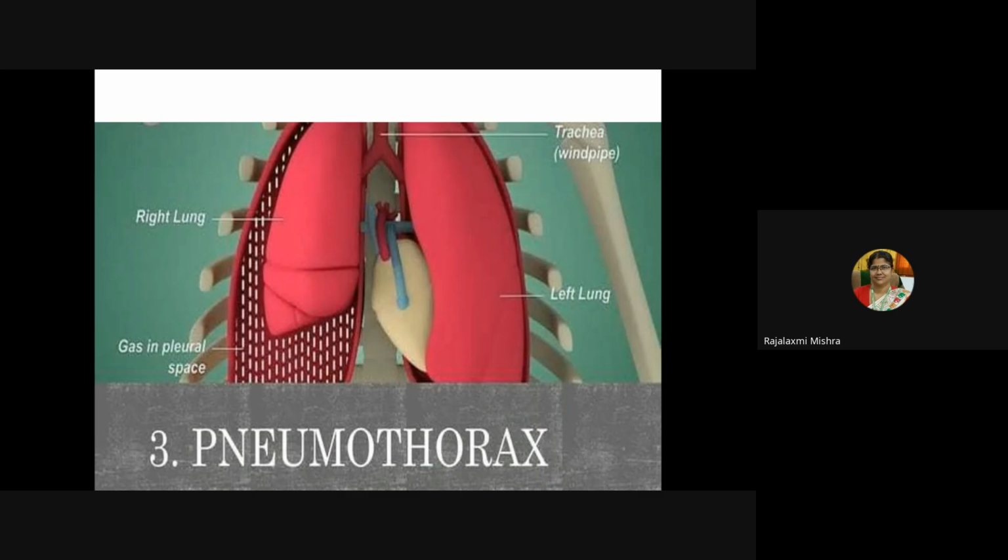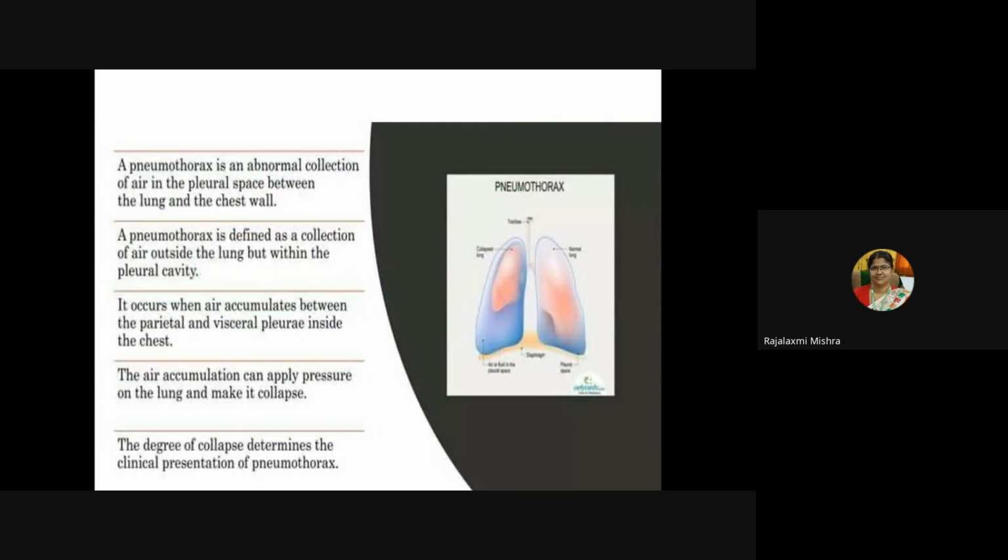So next is pneumothorax. Pneumothorax is an abnormal collection of air in the pleural space between the lung and the chest wall. Pneumothorax is defined as a collection of air outside the lung but within the pleural cavity. It occurs when air accumulates between the parietal and visceral pleura inside the chest.